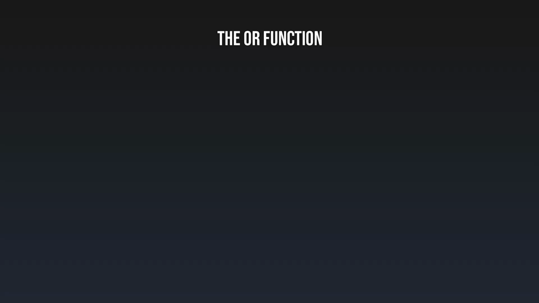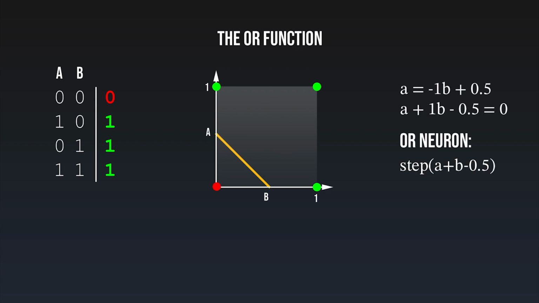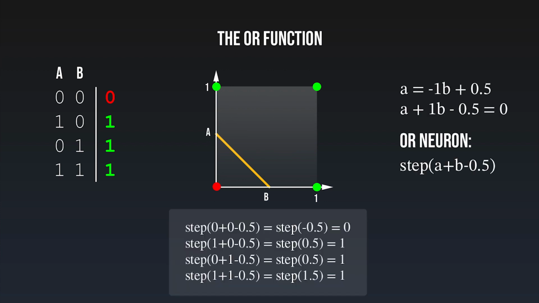I have prepared another example to give you a feeling for why a neural network actually exists in the first place. If you are watching this channel, you are most likely a little familiar with programming, and you most certainly have encountered the OR function. The OR function takes in two binary values of 0 and 1 and outputs a 1 if one of the values is a 1. If we put this data on a 2D plane again, we can draw a line and calculate our weights and bias for our neuron. If we now inject the values for A and B into our neuron, we get the expected values back.